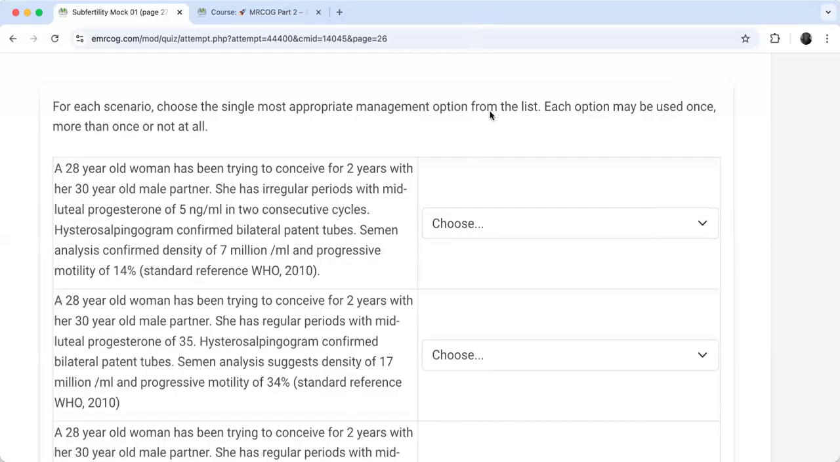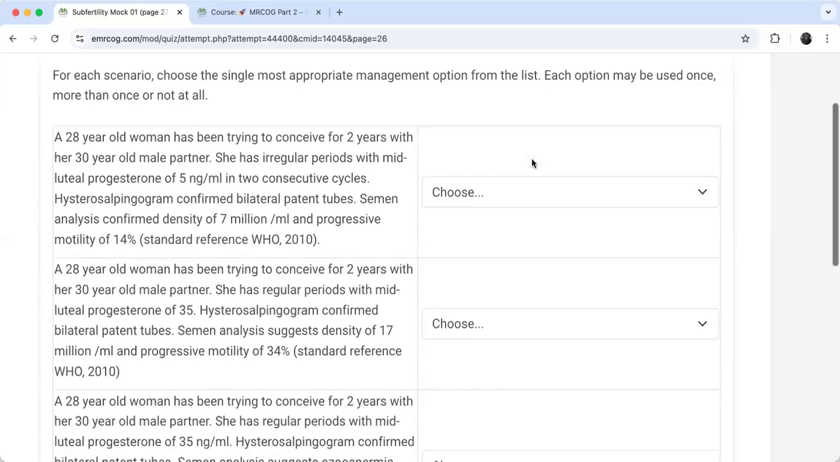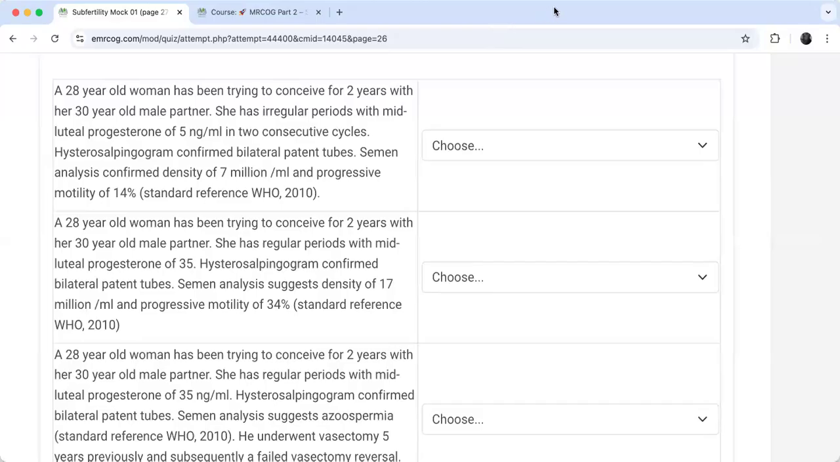Okay, shall we start? Here, my friends, we have this long EMQ, and this is for each scenario. Choose a single most appropriate management option from the list. Each option may be used once, more than once, or not at all. This is a 28-year-old who has been trying to conceive for 2 years with her 30-year-old male partner, and she had a regular period.